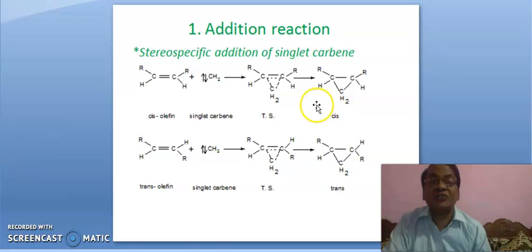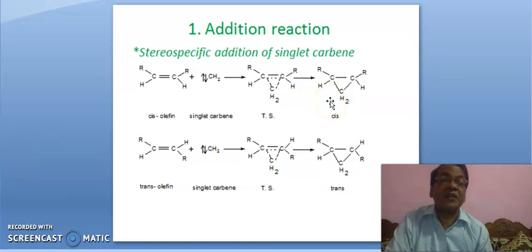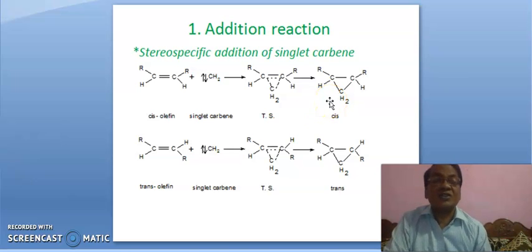That's why we say that this reaction is a one step reaction.